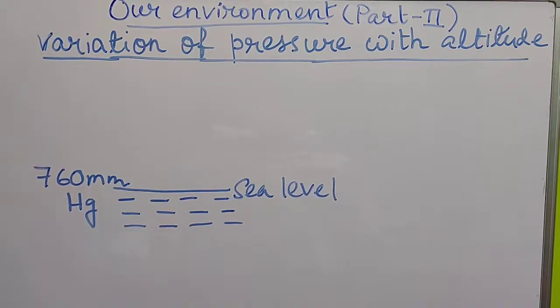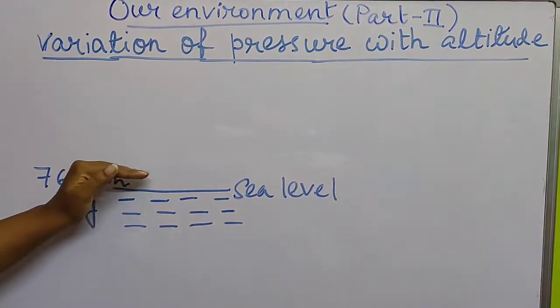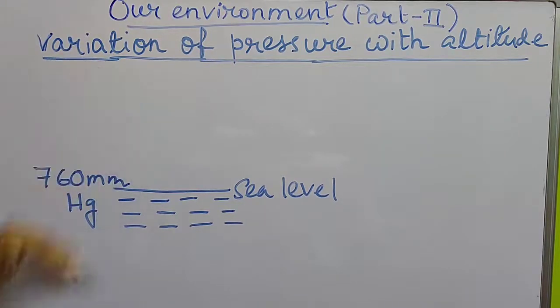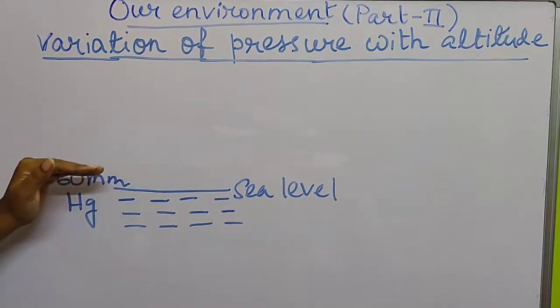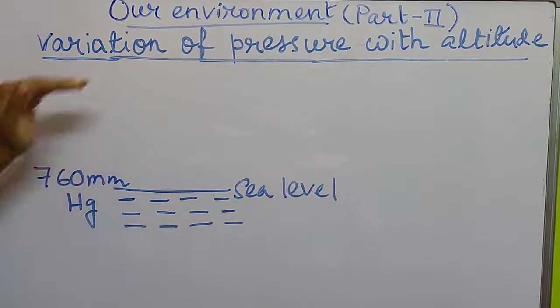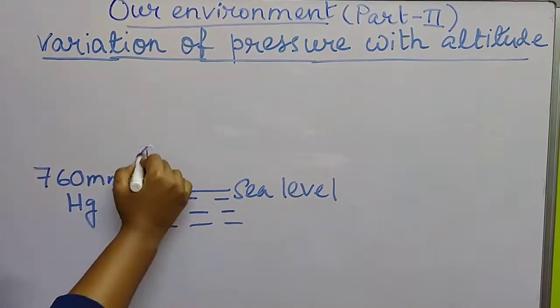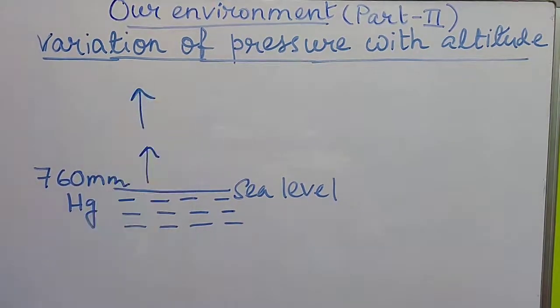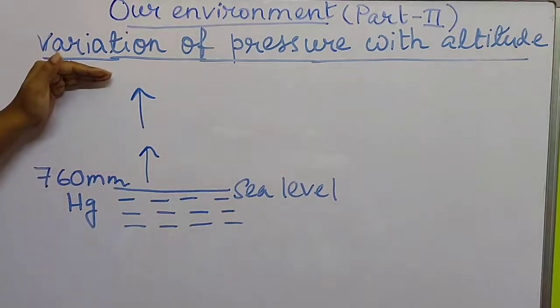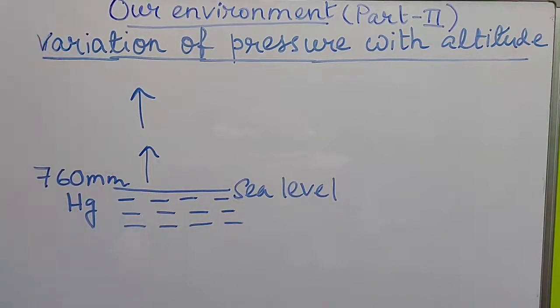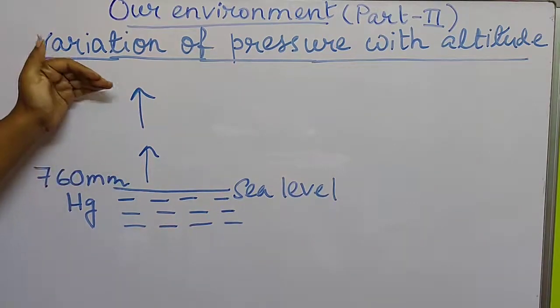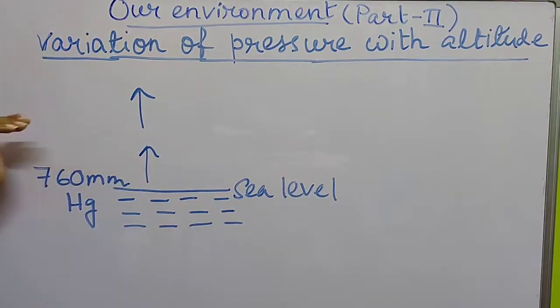Now we can see that as we go far from the sea level, as we increase the altitude, as we move towards the upward side, with increase in altitude the atmospheric pressure starts decreasing.